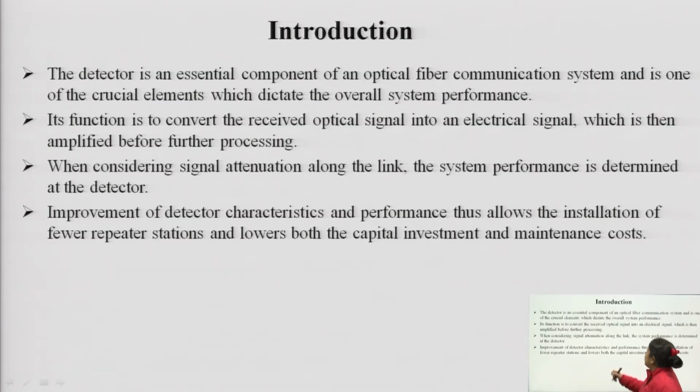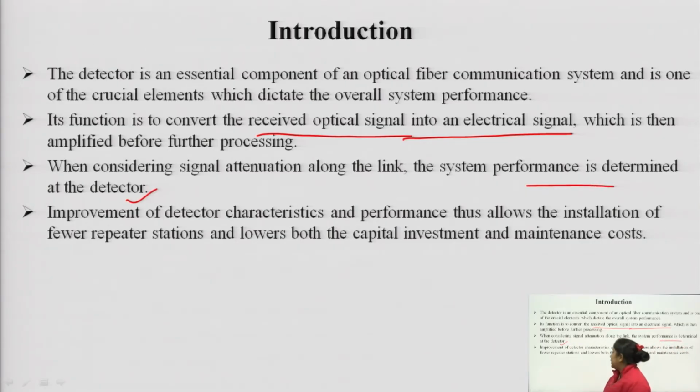So, the detector is a very important system component which dictates the overall system performance. Its function is to convert the received optical signal into an electrical signal. So the prime function here is that the received optical signal is converted into the electrical signal at the detector end, so that it can be further amplified, processed and received by the user. When considering the signal attenuation along the link, the system performance is determined at the detector.